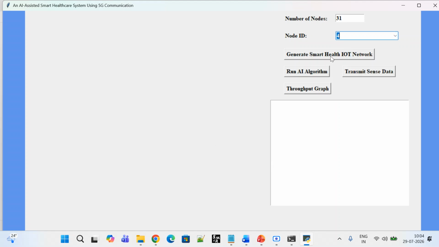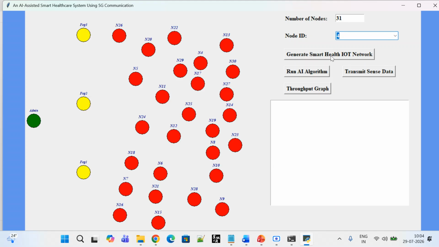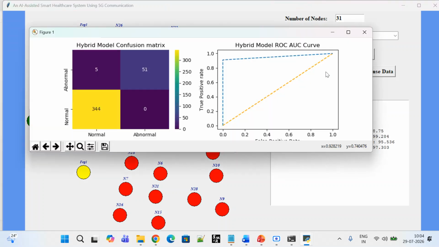Then we have Generate Smart Health IoT Network. So I have selected the number of nodes as 31, so the nodes are formed already. How many nodes do we have? 31, so I have given 31 here. So 31 nodes are formed. Okay, now I'll click Run AI Algorithm. Let me just click it.